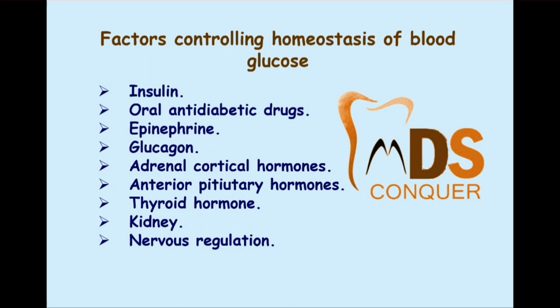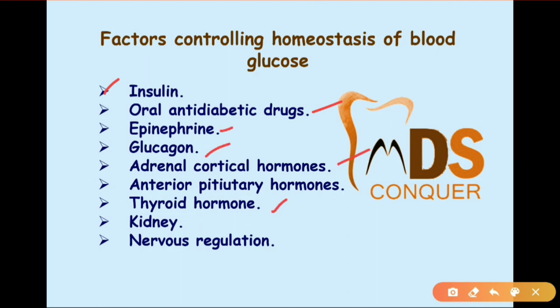So these are the factors controlling the homeostasis of blood glucose: insulin, antibiotic drugs, epinephrine, glucagon, cortical hormones, thyroid hormones, kidney and nervous regulation. So these are the factors controlling homeostasis of the blood glucose.